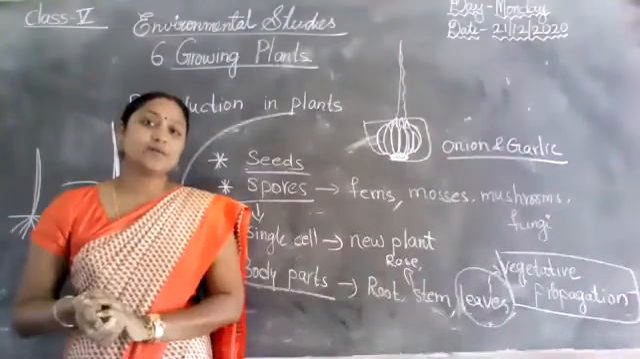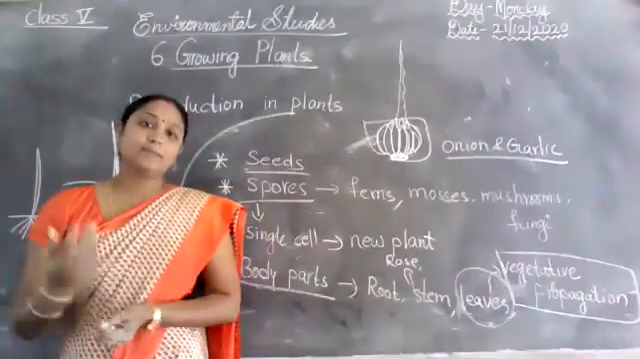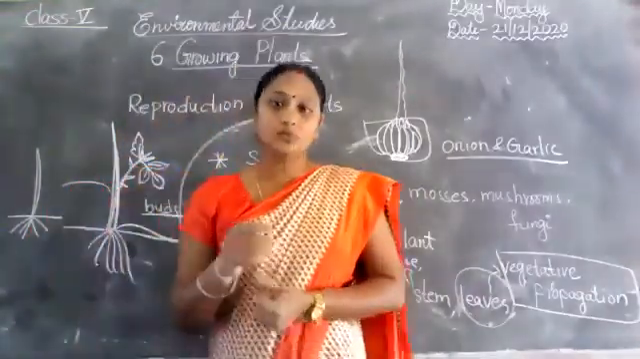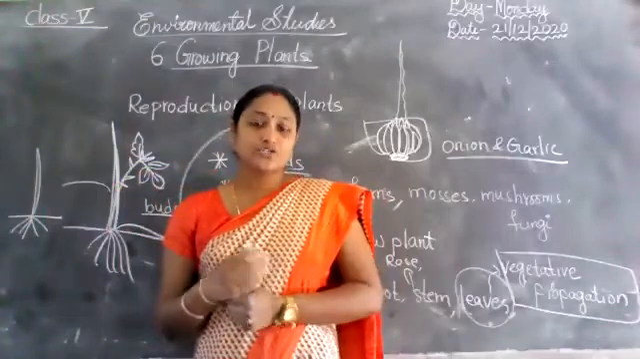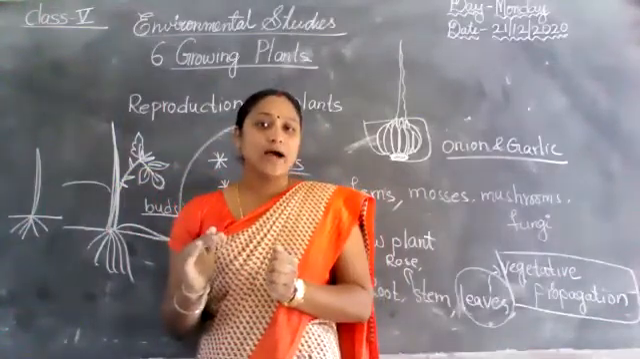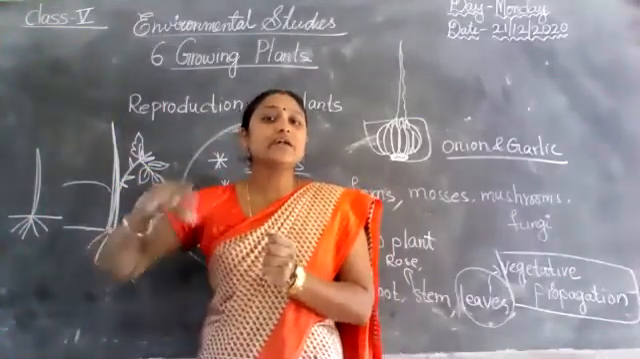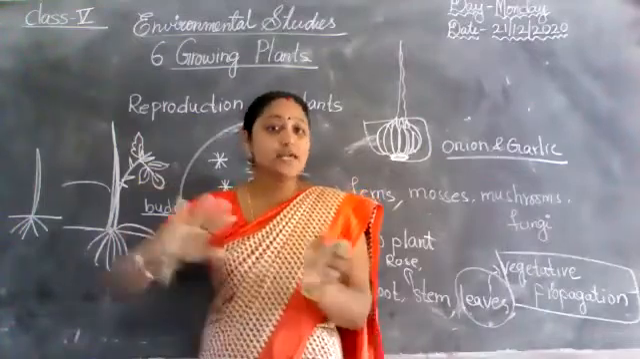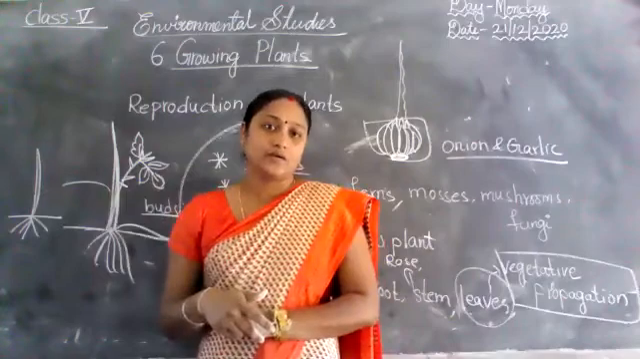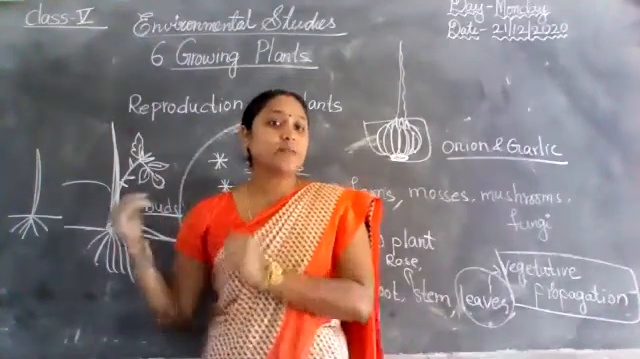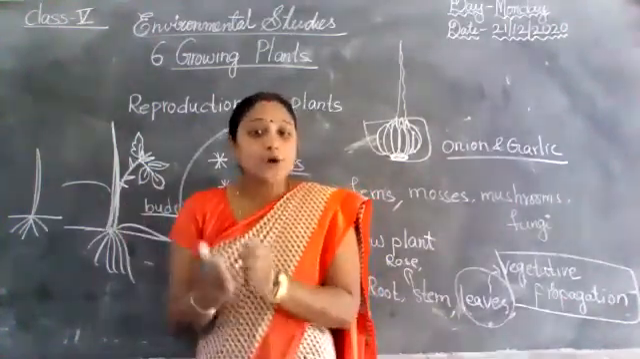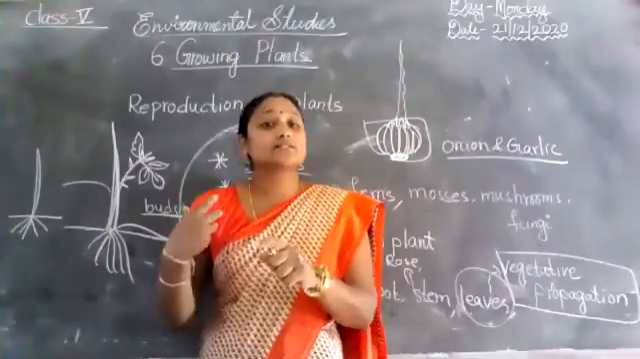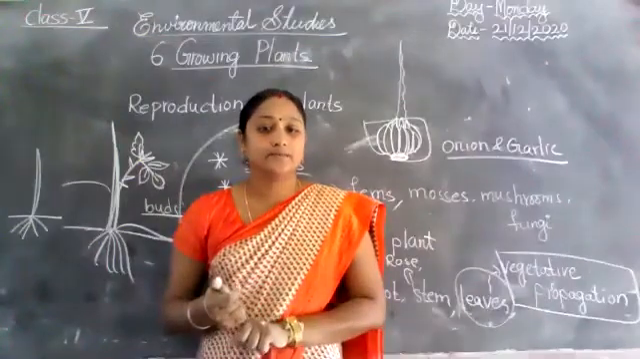Same kind. For example, you take any one plant or any animal. For example, a cow. The cow again gives a new baby calf. It is a calf, so the same kind. Did you understand, children? So in plants also, the process by which living things produce living things of the same kind.